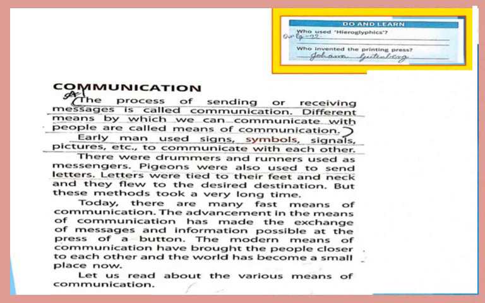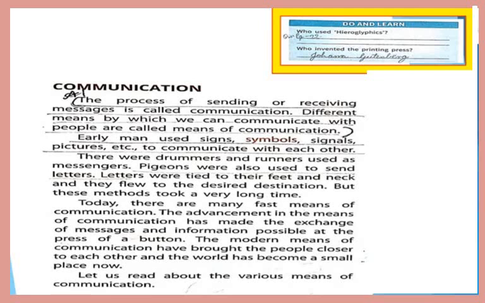Earlier, we learned about writing, the evolution of writing. Now we will learn about communication. The process of sending or receiving messages is called communication. What do we call sending a message and receiving a message? Communication. And we get messages by different means of communication, like by the post, by telephone, by telegraph, by mobiles, and many ways are there.